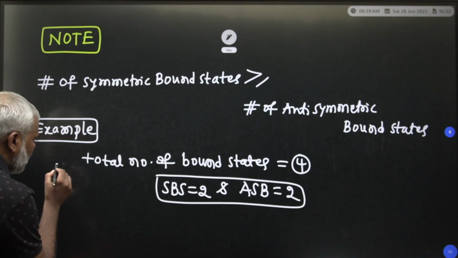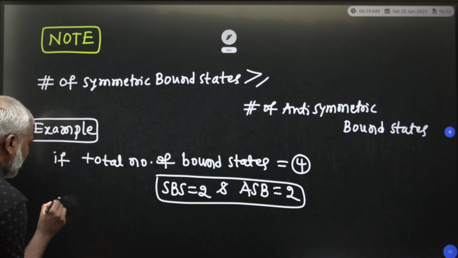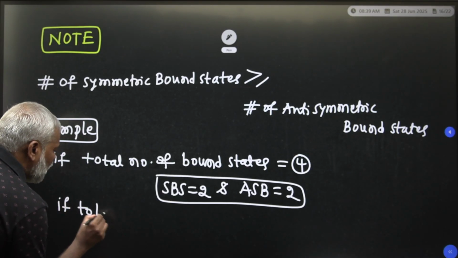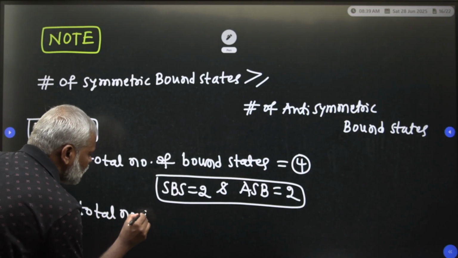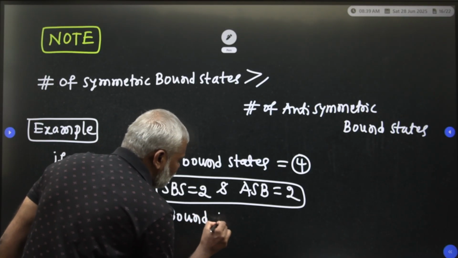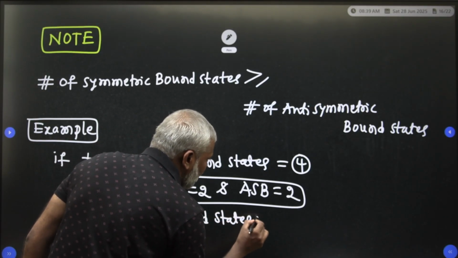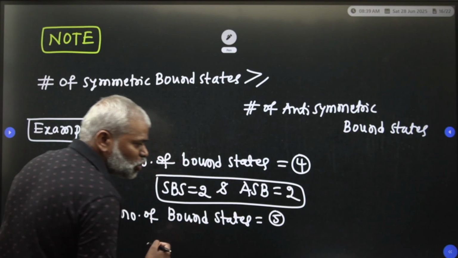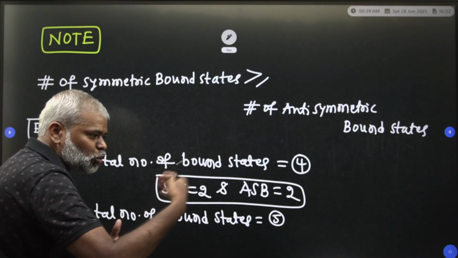Now if the total number of bound states is 5, what is going to happen? Exactly half you have to do, 2 plus 2.